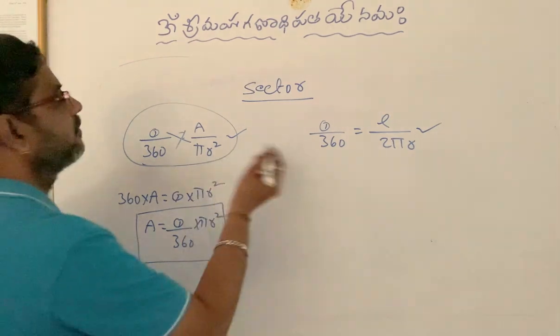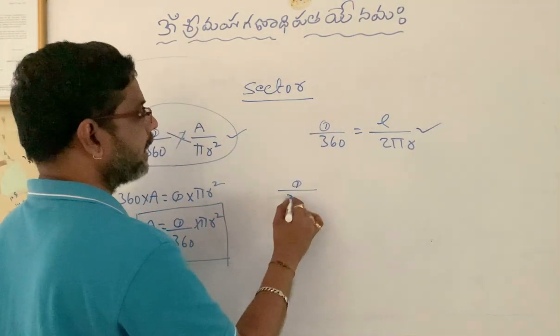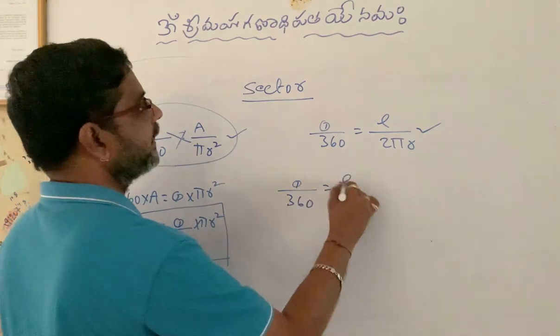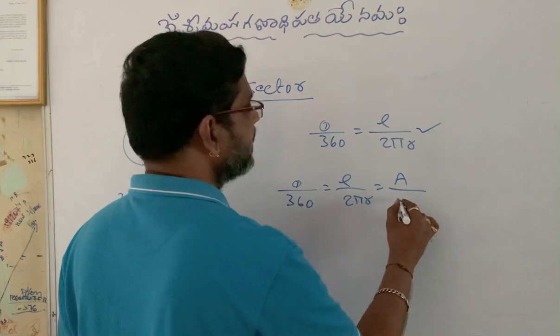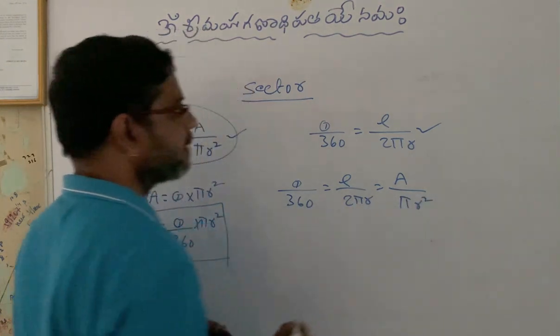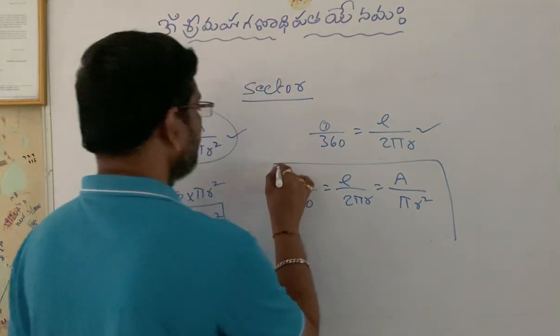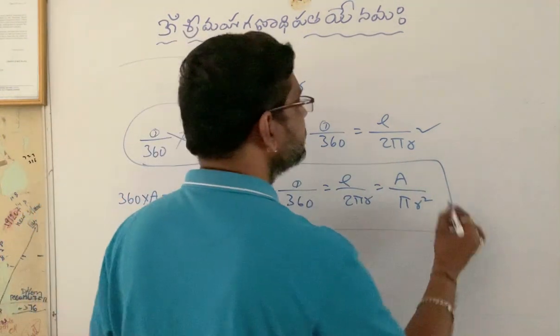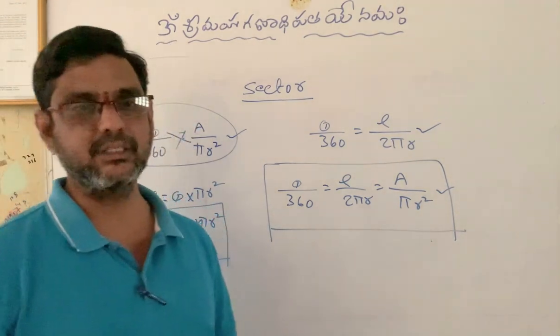That means from these two equations, what we can conclude? Theta by 360 is equal to L by 2 pi r is equal to A by pi r square. Everyone kindly remember or learn by heart this relation so that you can solve the problems easily.